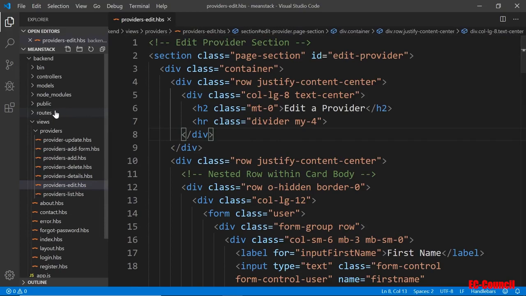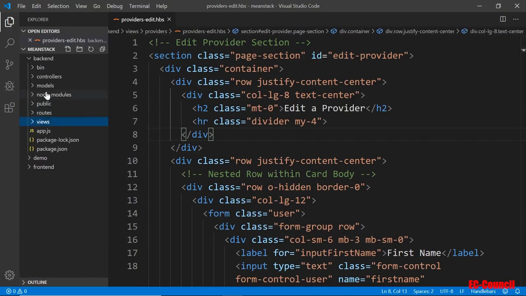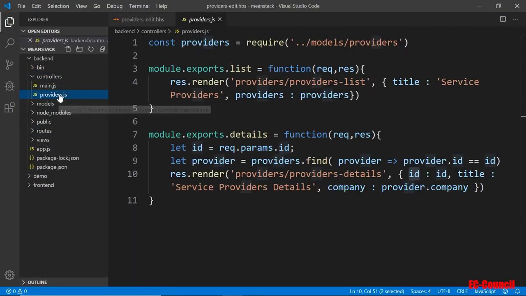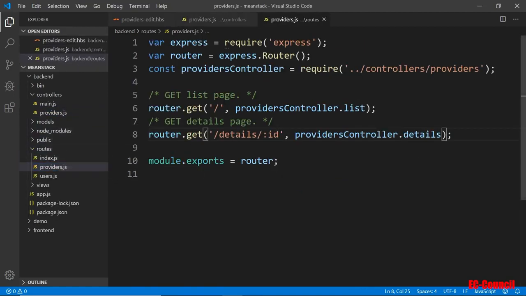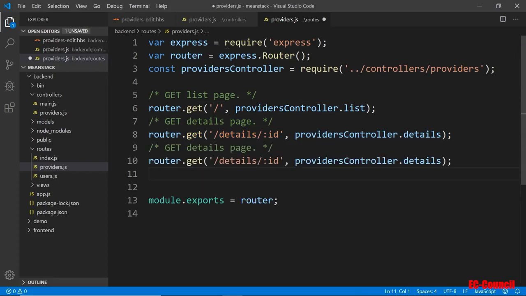Let's open the routes and the controller. We're going to modify the routes, and we need to add in the routes to this. So we have to update the details, and then we're going to have another one here. Again, I'm just going to copy and paste this in here. It's just much quicker. It'll be very similar to that one. So this would be for the edit page.